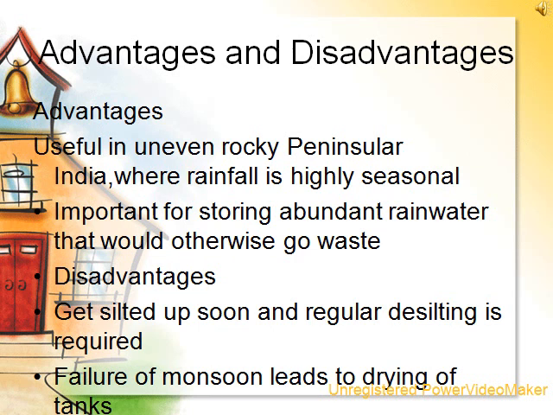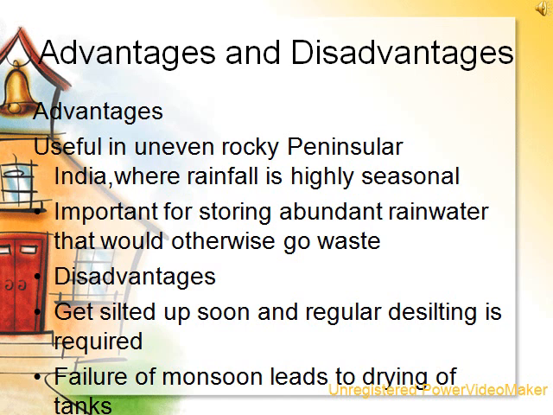Advantages of tank irrigation. Firstly, in the uneven rocky plateau of Peninsular India, where rainfall is highly seasonal, tank irrigation is useful. Secondly, in the last stretches of the Indian plateau, due to hard rocky terrain, wells and canals are difficult to construct, so only tank irrigation is feasible. Thirdly, tank irrigation is highly significant in storing the abundant rainwater that would otherwise flow out and go waste.